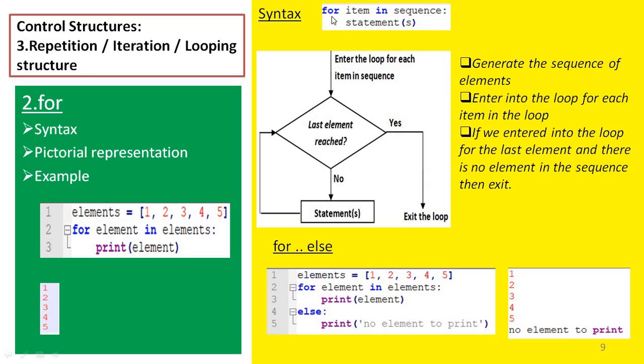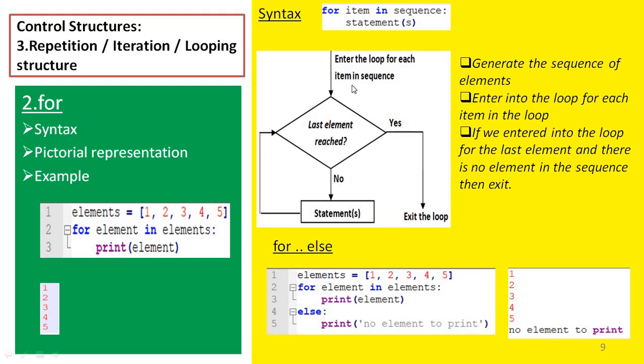So here for and in are keywords in Python, and we have a sequence. A sequence is nothing but a series of elements. We need a series of elements to use a for loop. A series of elements can be created using a range function or a list also.